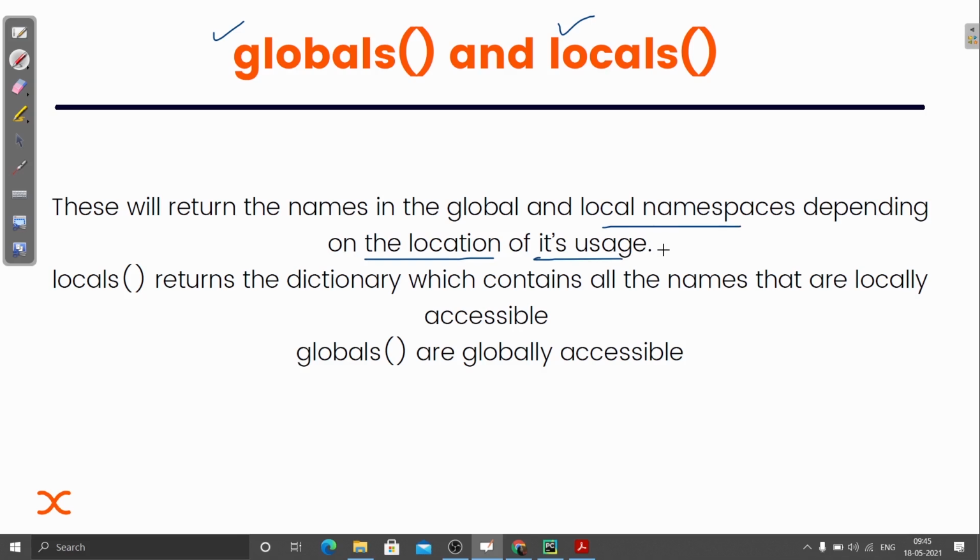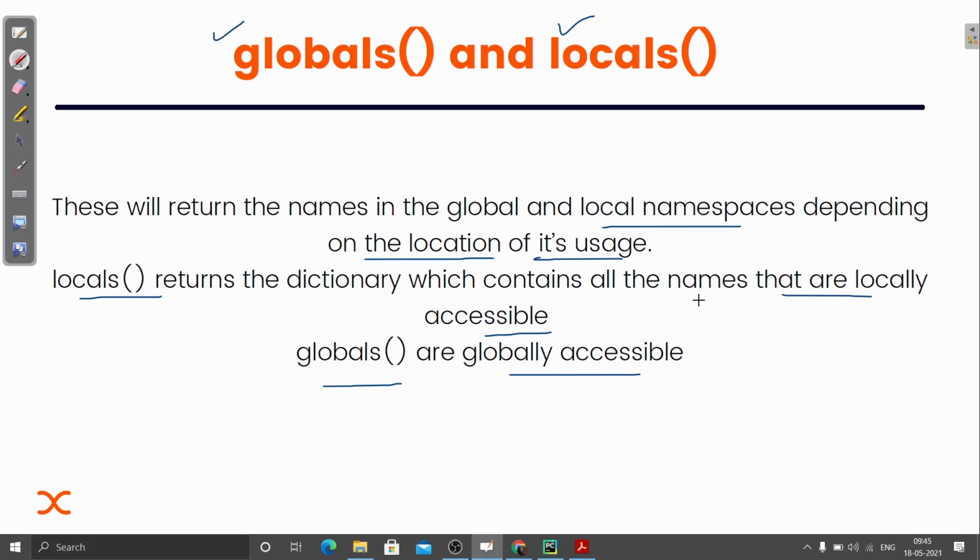By the help of these two built-in functions, we can tell which values are inside the global namespace and local namespace. The locals function returns a dictionary which contains all the names that are locally accessible, and globals returns those that are globally accessible.